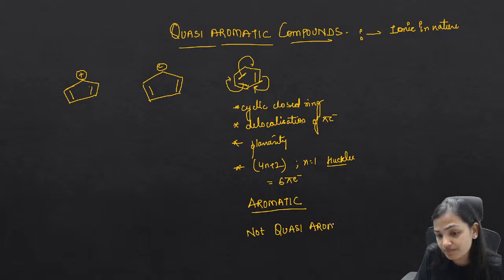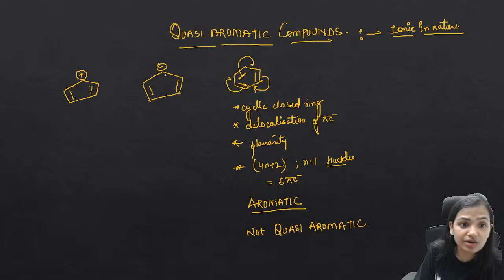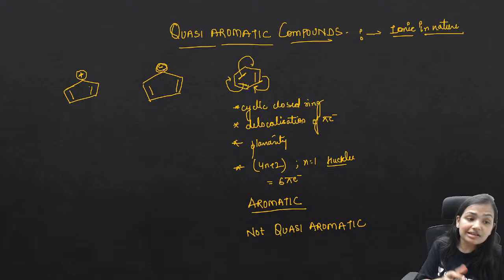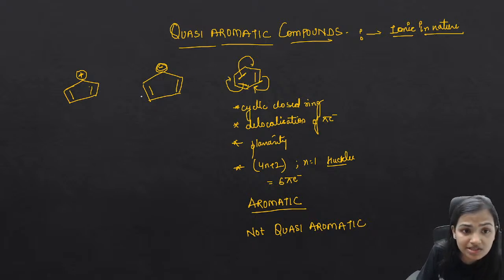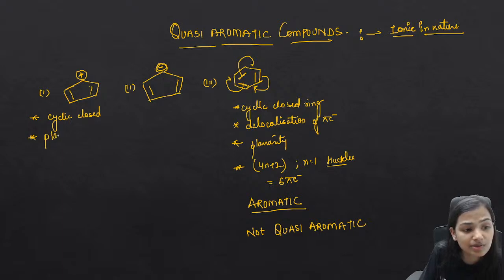Why is this not quasi aromatic? Because first of all, quasi aromatic compounds are ionic in nature. If there is an ion, it could be a positive ion or a negative ion. Now let's see, in the case of ionic species, whether they are quasi aromatic or not. In the compound number 1, we can see that this is a cyclic closed ring. The second point is that planarity is there.